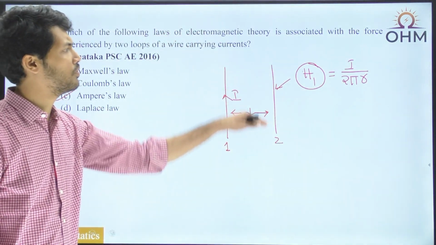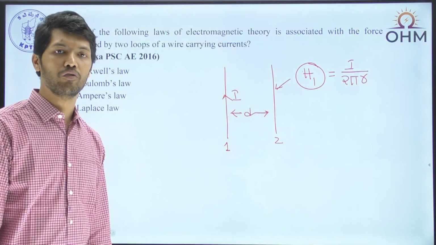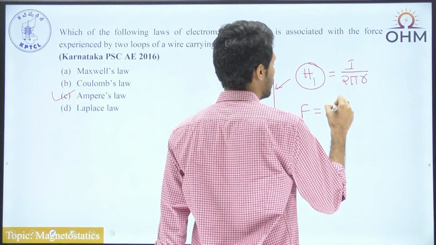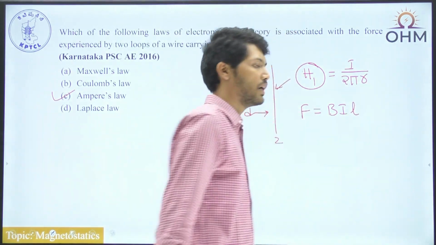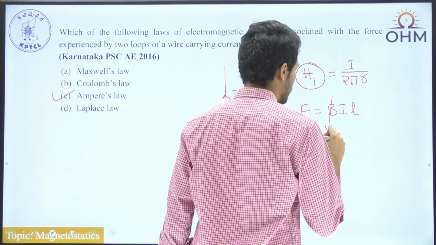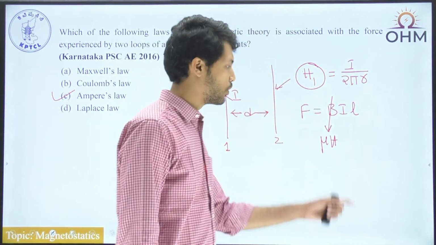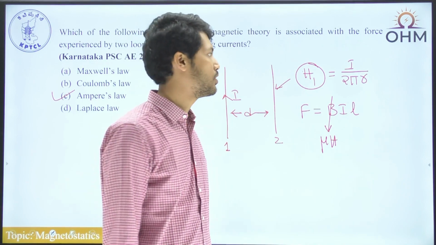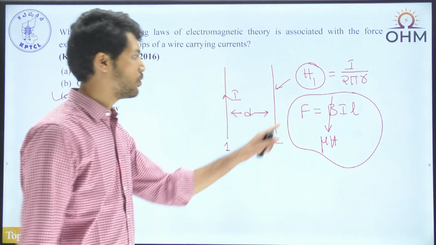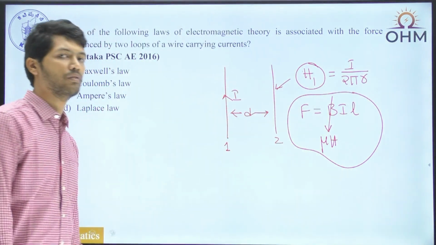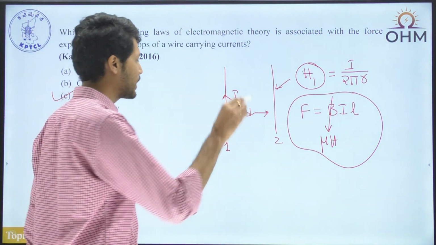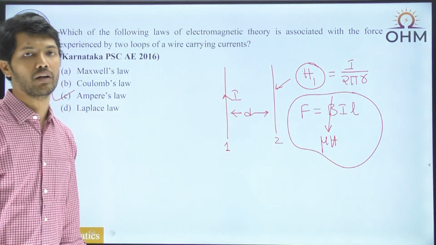And once you know what is the value of magnetic field intensity, can you calculate what is the value of force? Yes. By using what formula? By using the formula of F equal to BIL, where magnetic flux density corresponds to what? This is mu times H. And do you know the information of H? Yes. You can find out the value of H by the previous formula. And from this, if you observe, we can find out what is the force acting on the second conductor because of the first conductor. And by using the same logic, we can also do the reverse. What is the force acting on the first conductor because of the second conductor?